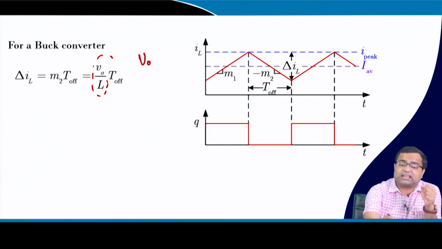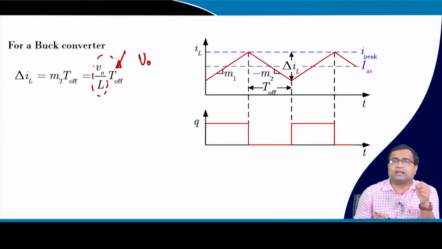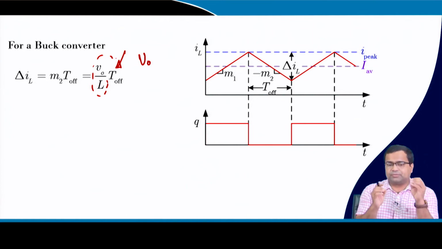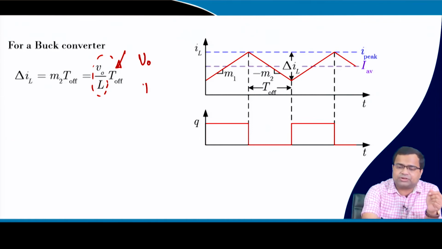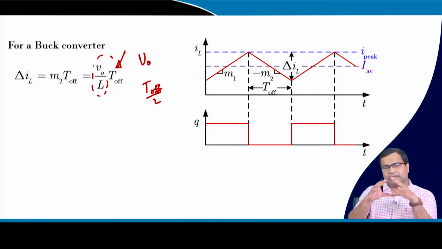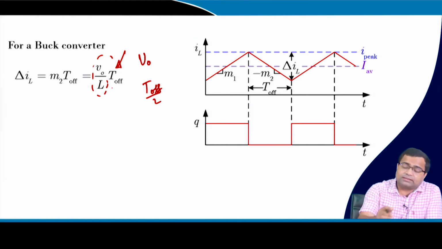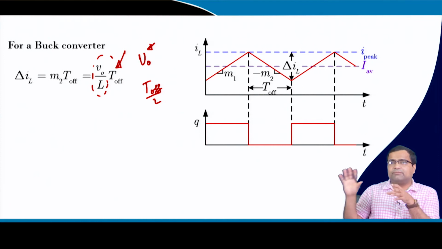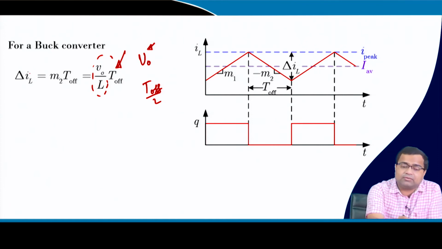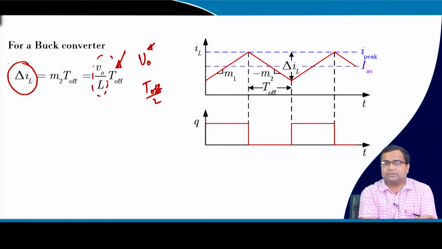So by measuring the terminal voltage, and since T off is constant because you are setting T off, and the inductor is assumed to be known, you can find T off by L. I am not saying it is exactly known, but it is reasonably known because it is set from the design. Then the output voltage can be measured from the terminal voltage of the battery, and if we know the output voltage, then we can know delta IL, right.